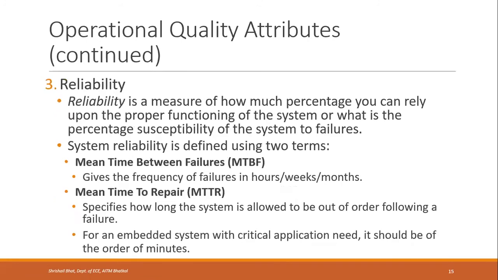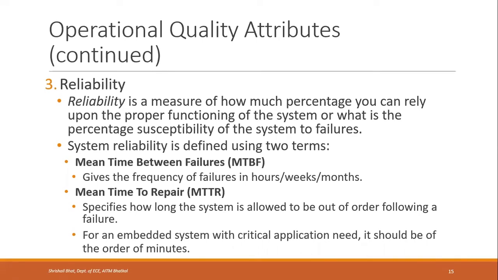Next operational quality attribute is reliability. You know the general meaning of reliability: whether it is reliable means whether you can depend on it. It is not exactly the same as dependability, because that is another quality attribute. It is a measure of how much percentage you can rely upon the proper functioning of the system, or what is the percentage susceptibility of the system to failures. Reliability means by how much time the system does not fail.